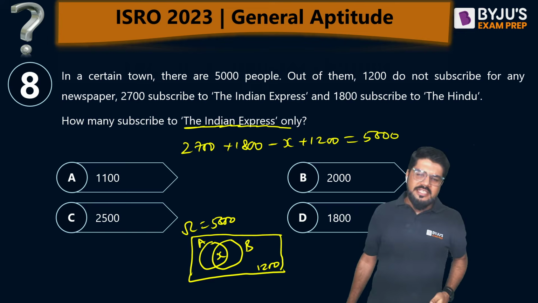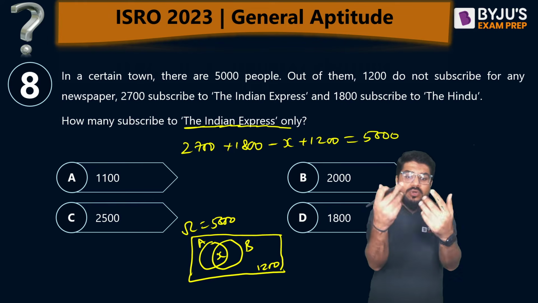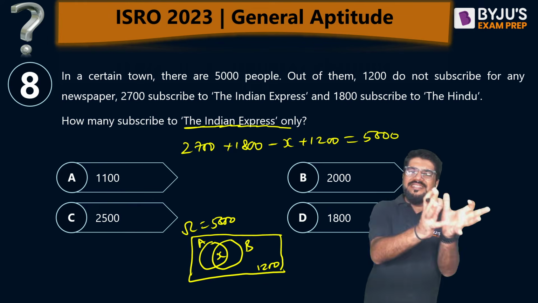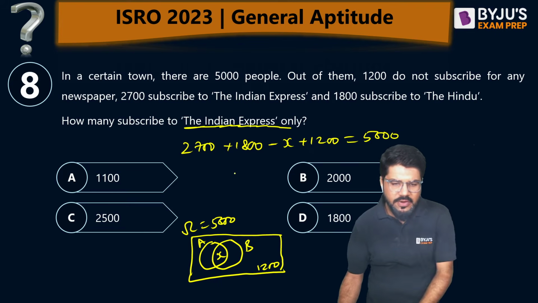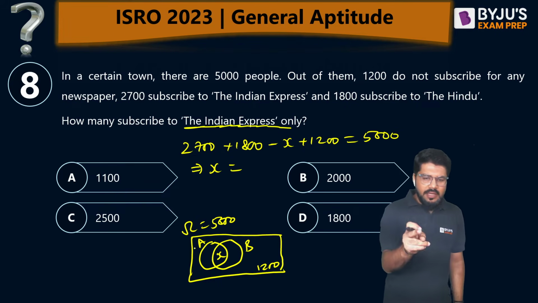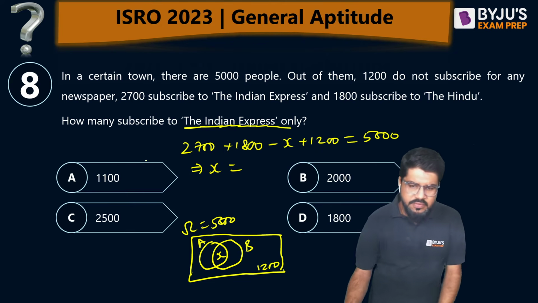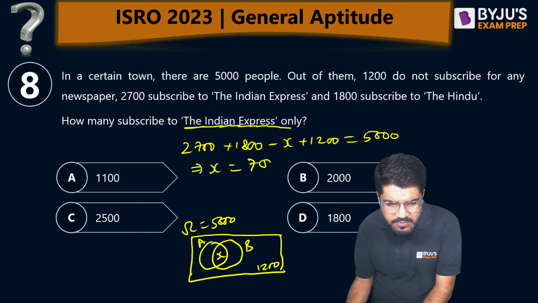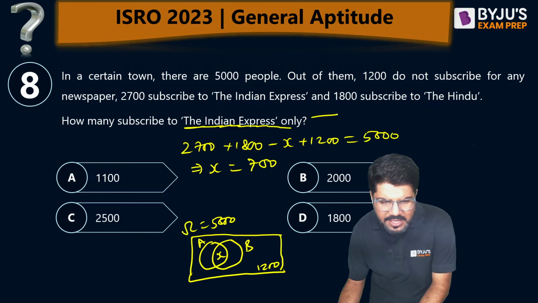So one intersection I have subtracted, plus 1200, which is outside both A and B, who do not read any newspaper. This is the total number of people according to data, that is 5000, right? So if you solve from here, what is going to be X? This is 3957 minus 5000... so this is 700.